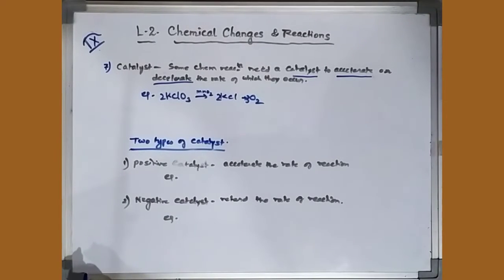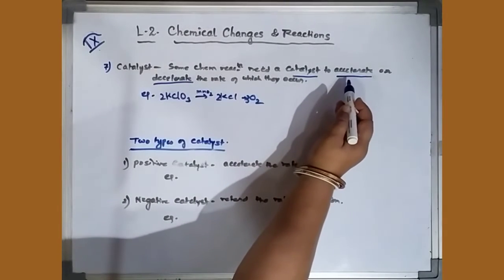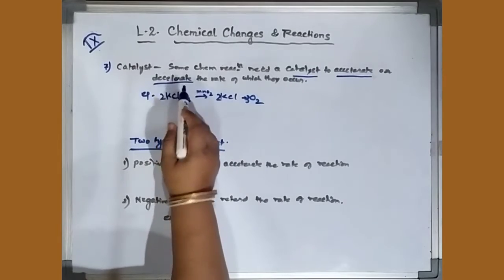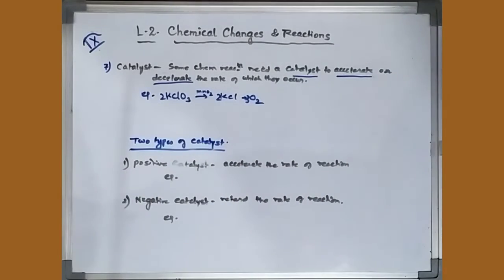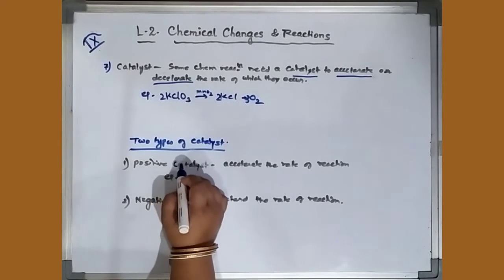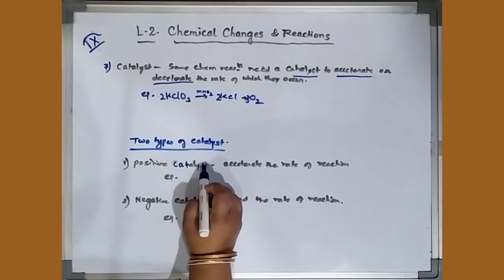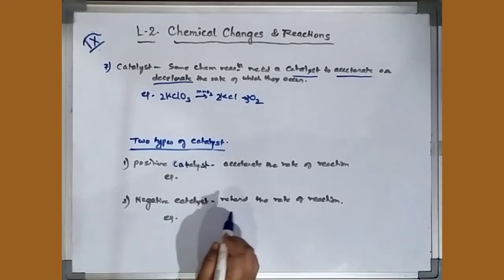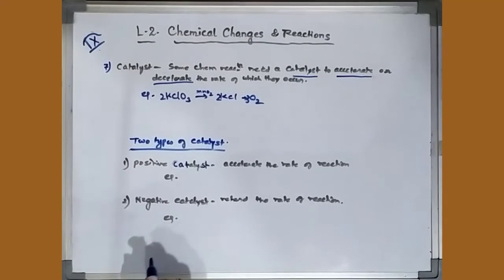Next, you can also give an example. Since I have used the words accelerate and decelerate, that is, increase or decrease the rate of reaction, either can be done. On that basis, catalysts have been divided into two types. What are the two types? Positive catalyst, which will increase the rate of reaction, and negative catalyst, which will decrease or retard the rate of reaction.